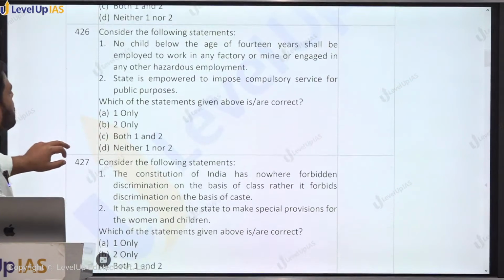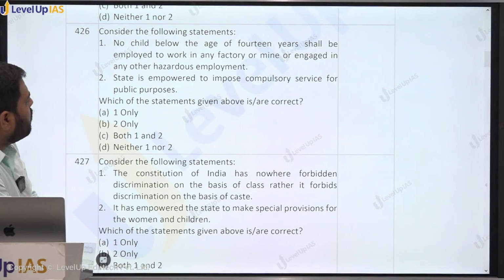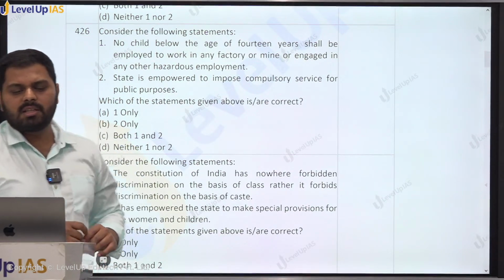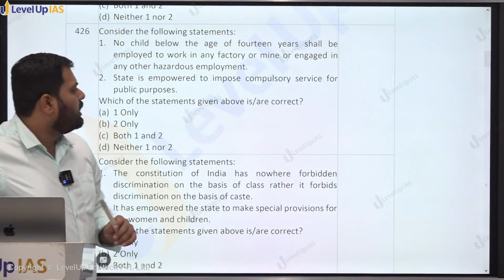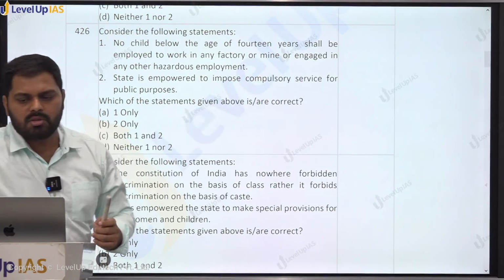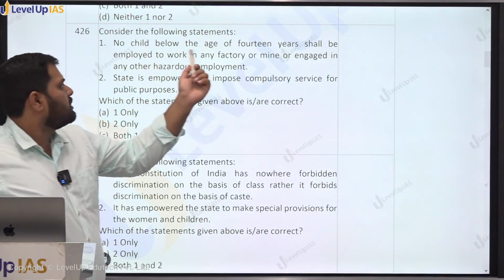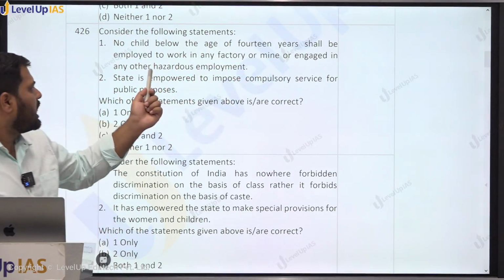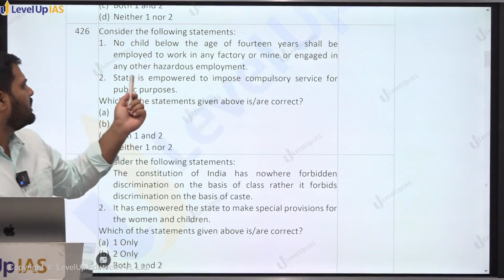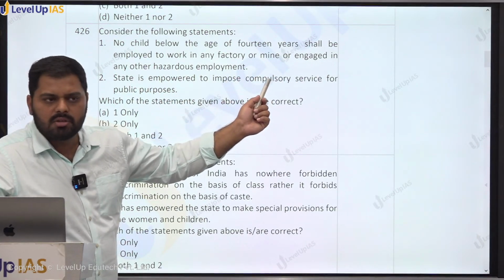Moving on, question number 4 to 6. Consider the following statement. First, no child below the age of 14 years shall be employed to work in any factory or mine or engaged in any other hazardous employment. Second, the state is empowered to impose compulsory services for the public purposes. So this is talking about the right against exploitation, Article 24 is about child labor. So prohibition of child labor is given under Article 24 of the Constitution. So first provision says no child below the age of 14 years shall be employed to work in any factory or mine or engaged in any other hazardous employment. This statement is true, right?